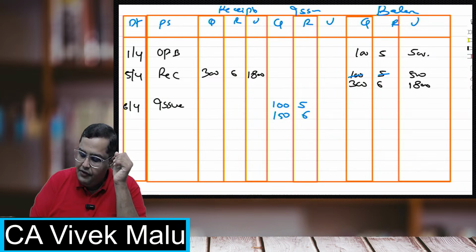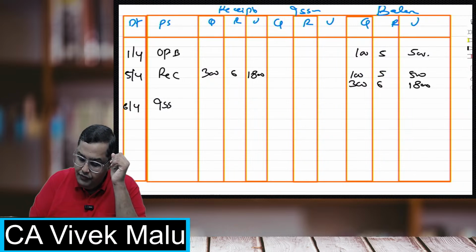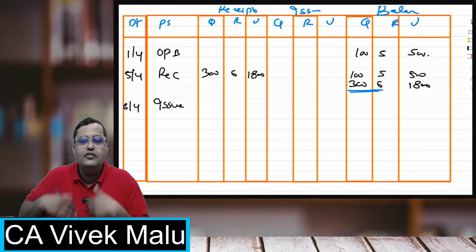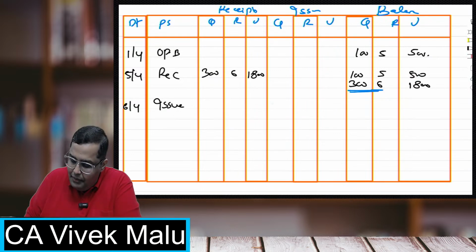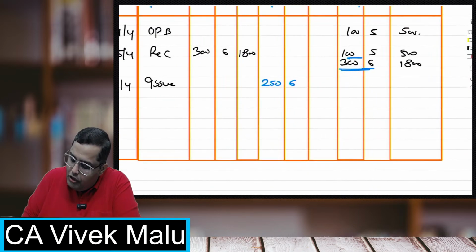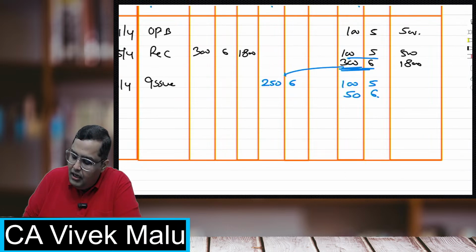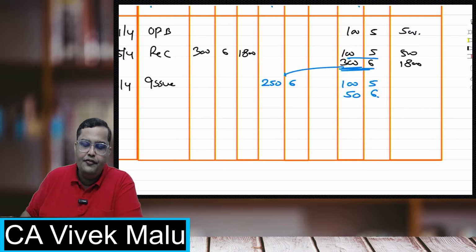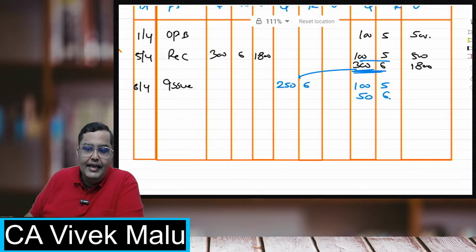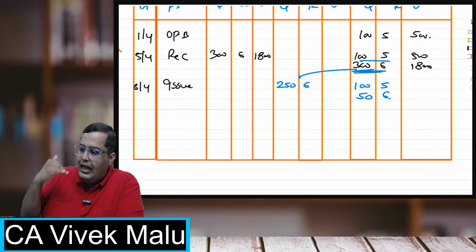Now, students, same thing. If I try to do it with a LIFO system, what will happen? If I have to issue 250 units, LIFO, last in first out, whatever I have purchased last, out of this 300, I'll be issuing 250 units of 6. So what will be left with me is the opening stock of 100 as it is, and out of this 300, 250 are gone, so only 50 units of the 6 rupee price are left. This is how it happens in case of a LIFO system, the last in and the first out.